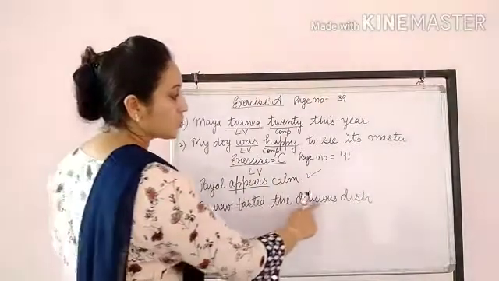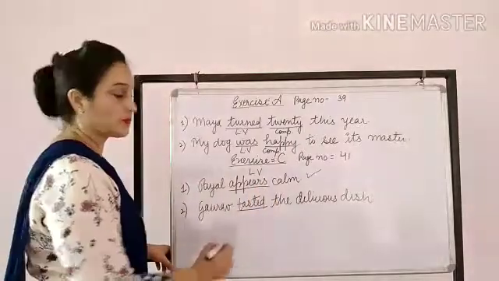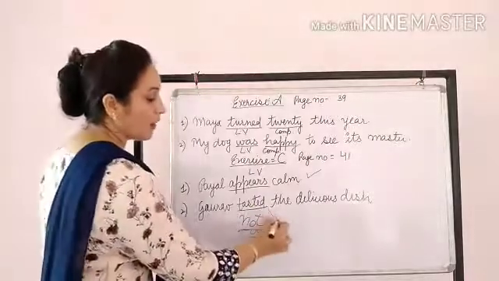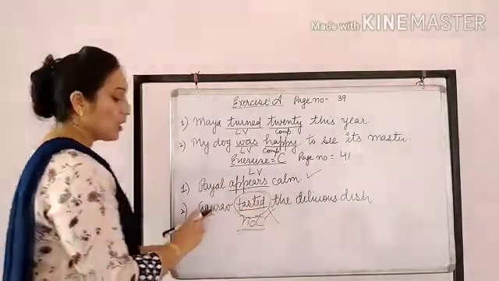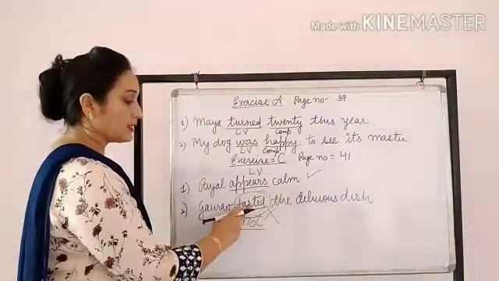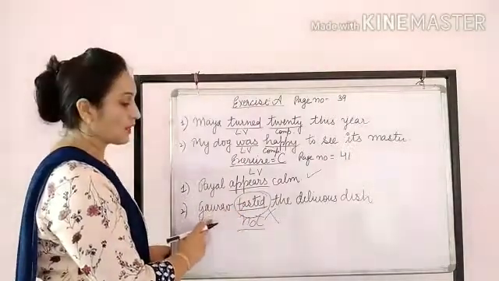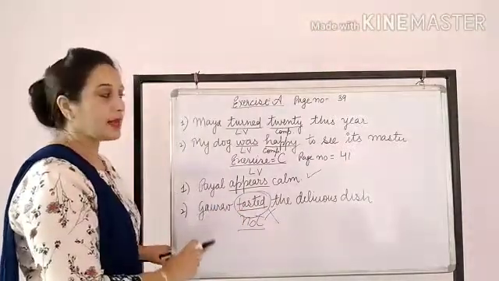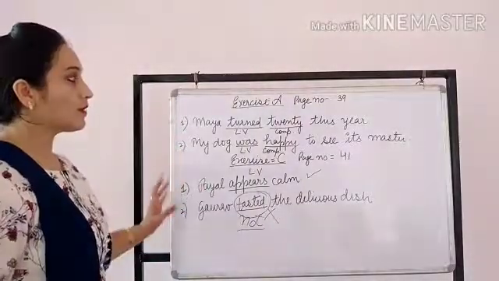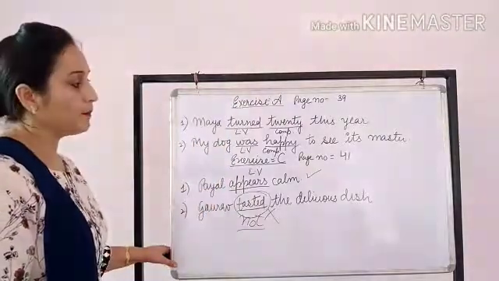Gaurav tasted the delicious dish. Here, is the word tasted a linking verb or not? No, not at all. It is not a linking verb. Why is it not a linking verb? Because Gaurav has only tasted the delicious dish. This verb is not telling about the state of the subject. So here tasted will not be a linking verb. So you can go through these 2 examples very carefully. After that you can solve exercise A and exercise C in your grammar books.